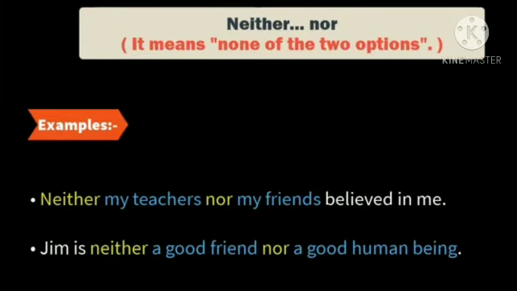Let us understand the second one. Neither nor means both the sentences are negative. Neither my teacher nor my friends believed in me. Other example, Jim is neither a good friend nor a good human being.